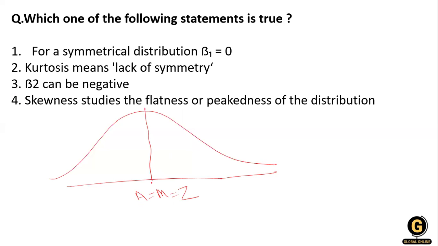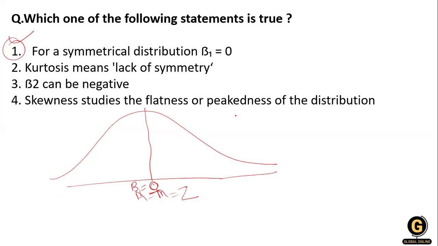A tangent line touches the 0, so the data is divided into a negative side and a positive side. So B1 is equal to 0. So option number 1 is the right answer.